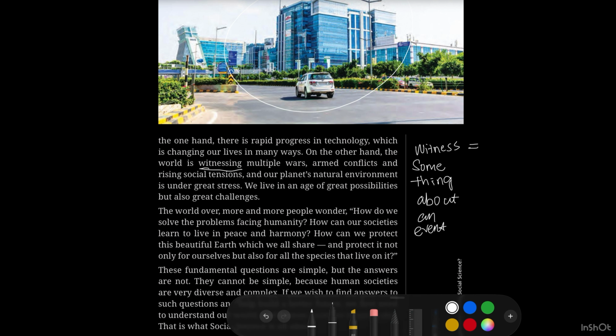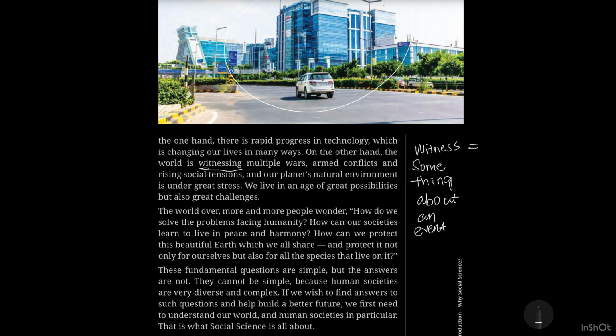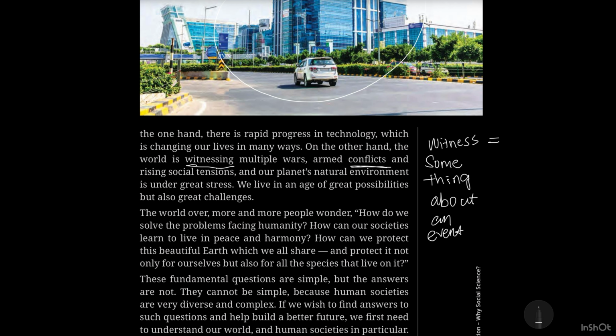And after this, there are multiple wars that occur, armed conflicts and rising social tensions. So conflict means there is a fight between two people or two organizations or two countries. That is generally called conflict. So here we have learned two words, witness and conflict. Witness means something about an event, and conflict means a fight between two things. It may be people, it may be countries, it may be organizations or anything.